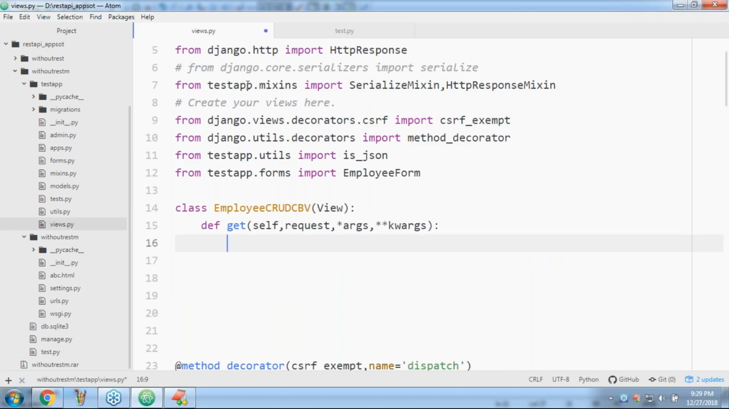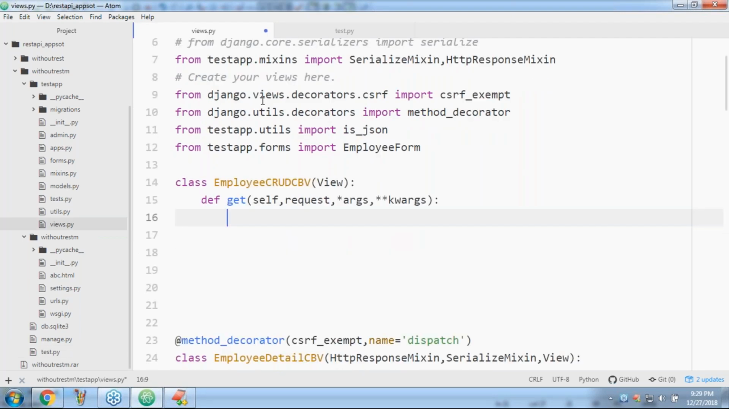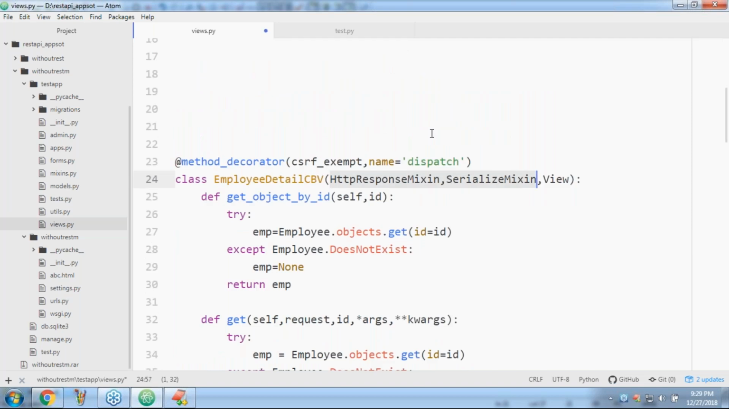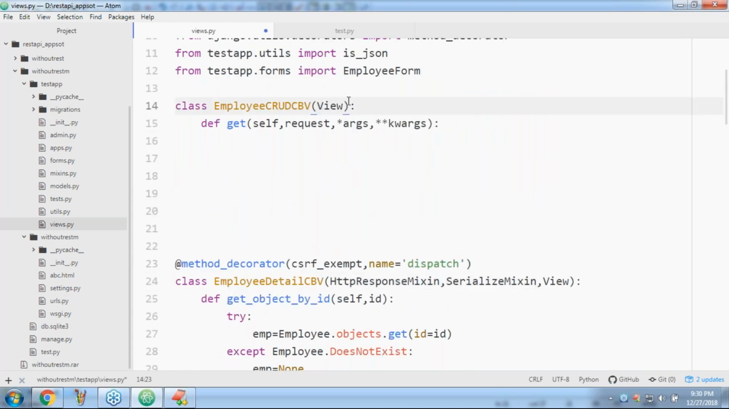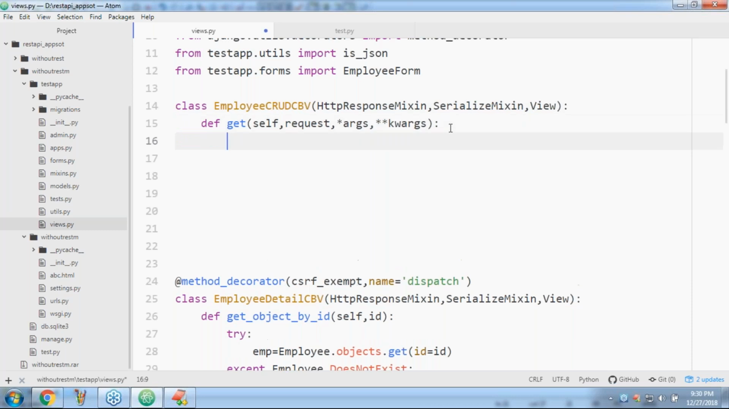Now observe that. Take a very special case. Sir, can I copy paste these things also? Because I may require to use this. Okay, HTTP response mixin, next serialize mixin. In the last session, we used HTTP response mixin and serialize mixin multiple times, like a view. Now, first, what I want to take, there is one more get method.